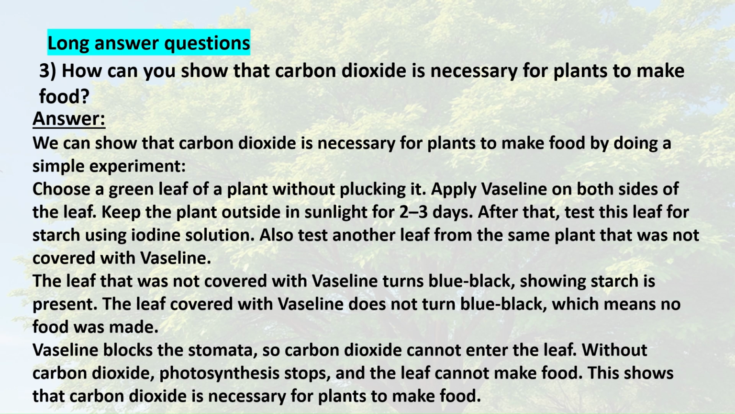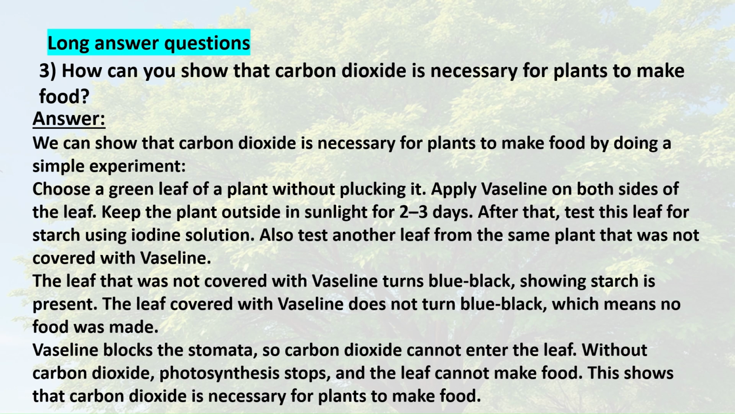Keep the plant outside in sunlight for 2 to 3 days. After that, test this leaf for starch using iodine solution. Also test another leaf from the same plant that was not covered with vaseline. The leaf that was not covered with vaseline turns blue-black, showing starch is present. The leaf covered with vaseline does not turn blue-black, which means no food was made.